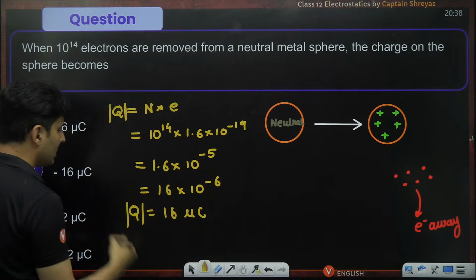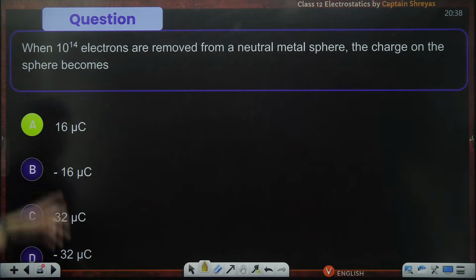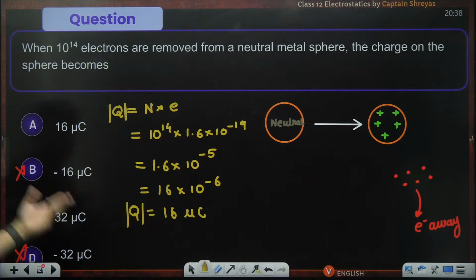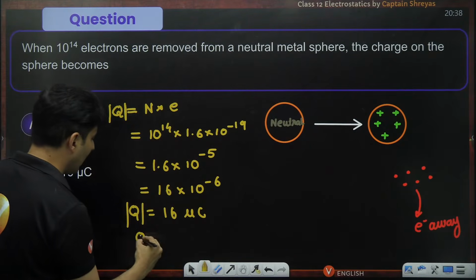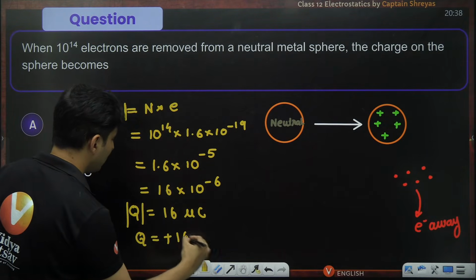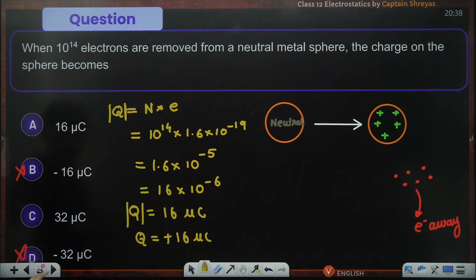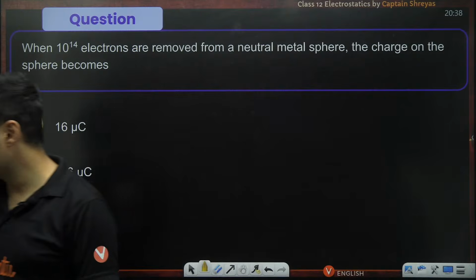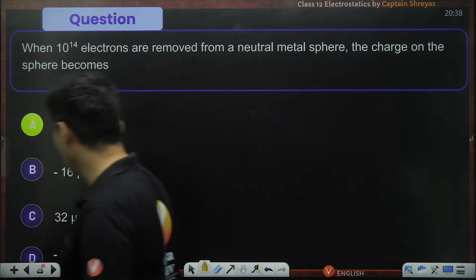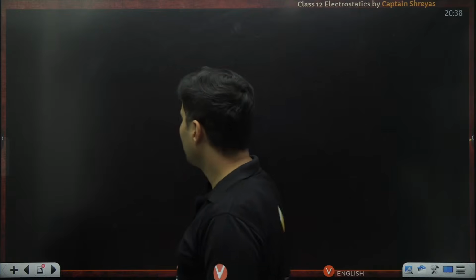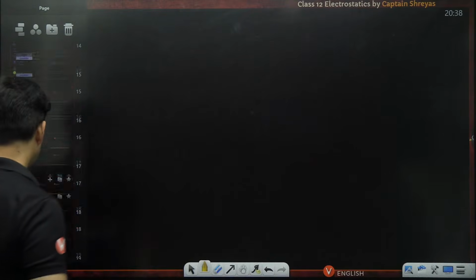But I know that charge has to be positive. So therefore, it should be option A. This is just the magnitude. If you actually talk about the value, it will be plus 16 microcoulomb, right? That is the positive charge which will be remaining. Is this absolutely clear, my dear students? Yes, perfecto. Let's go ahead to the next thing.